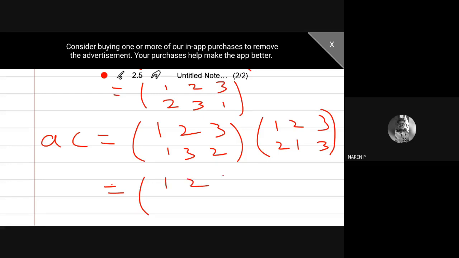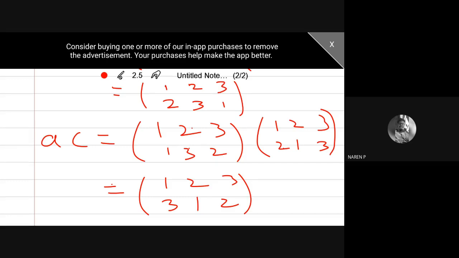So 1, 2, 3. 1 maps onto 2. From right to left you have to come. 1 maps onto 2, 2 maps onto 3. So finally 1 maps onto 3. Then 2 maps onto 1, 1 maps onto 1, finally 2 maps onto 1. 3 maps onto 3, 3 maps onto 2, finally 3 maps onto 2. This is another permutation, the 6th permutation. There are no other permutations.